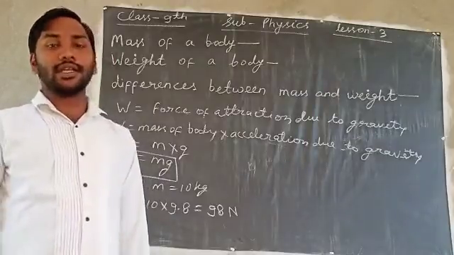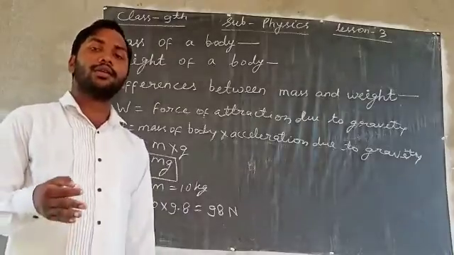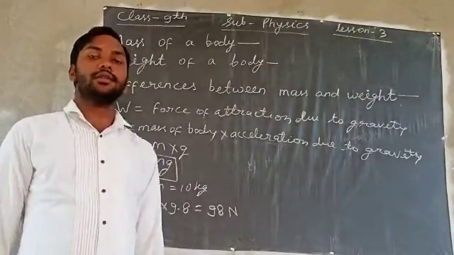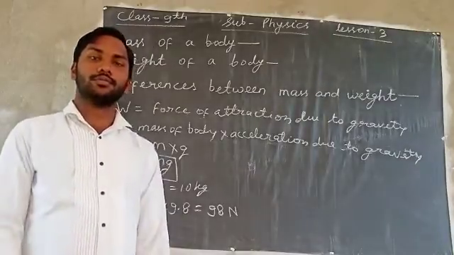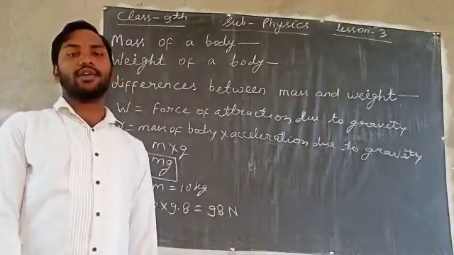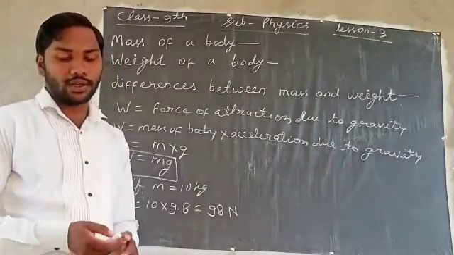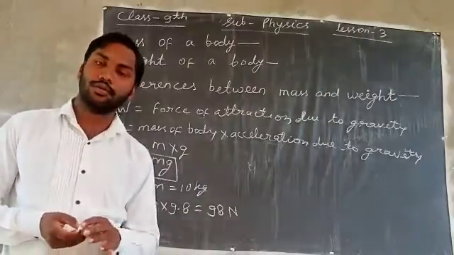Mass is measured in kilogram, while weight is measured in Newton. Mass is a scalar quantity, while weight is a vector quantity.